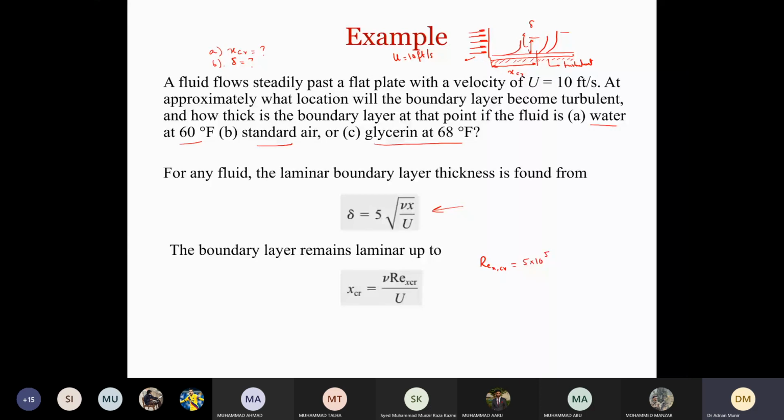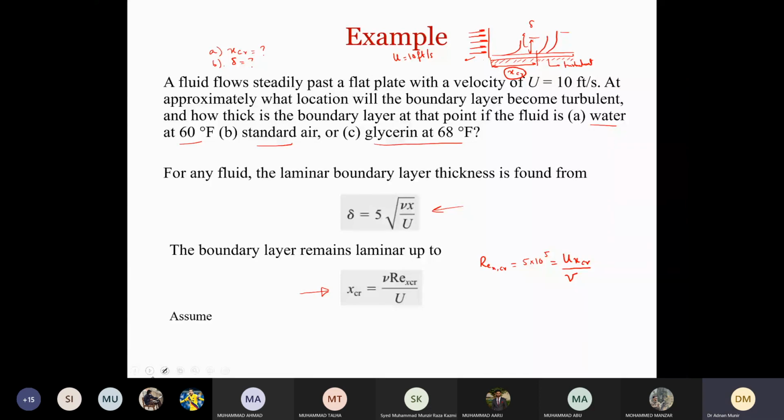Less than this will be laminar, more than this will be turbulent. When we talk, say it is laminar plus transition, right? And then it is equal to U X critical divided by mu. X critical is the distance where the flow becomes turbulent. Now, if I rearrange this equation, I can calculate the value of X critical from here, right?